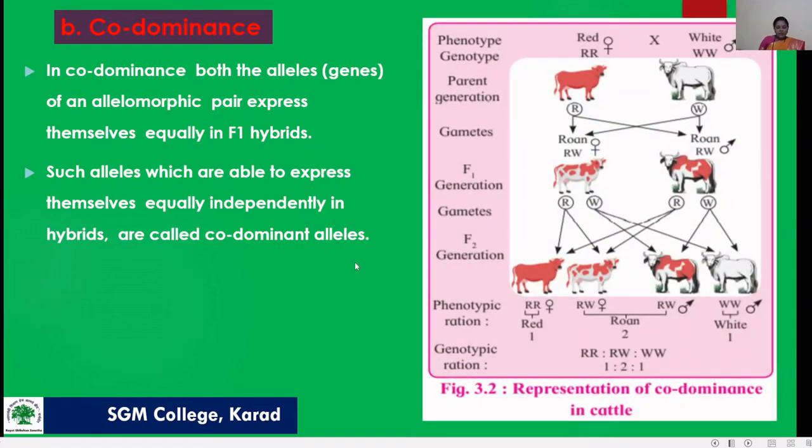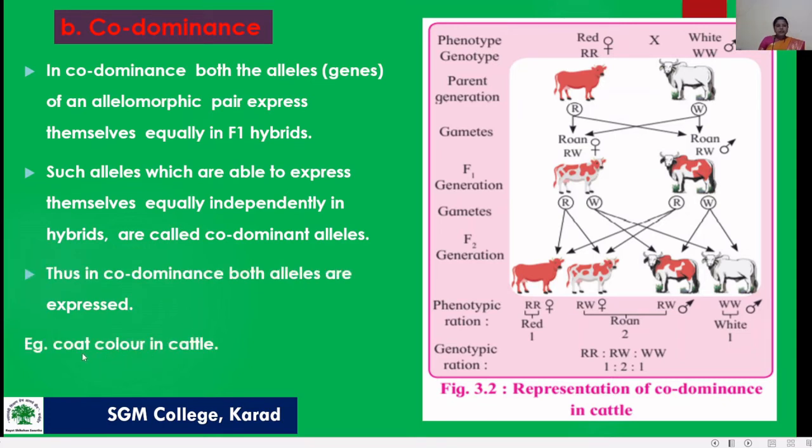From codominant alleles we take one example, that is coat color in cattle. This is the classical example of coat color in cattle. There are two types, one with a red coat with red hairs, and the other with a white coat with white hairs.